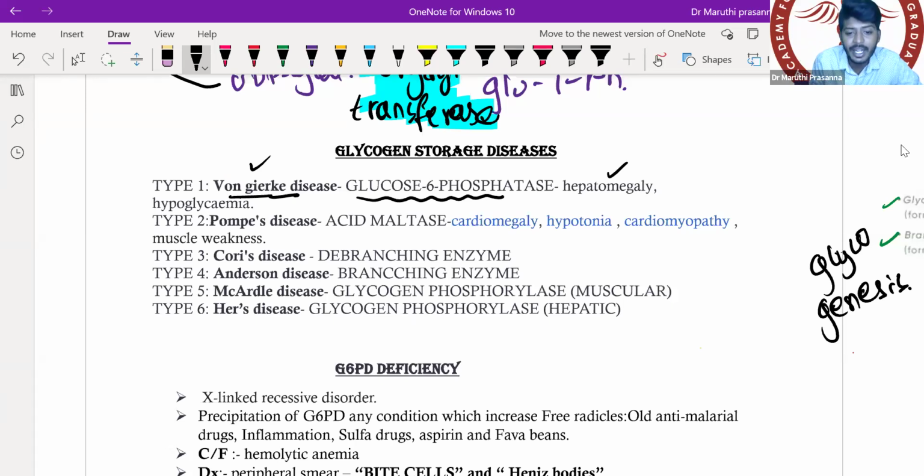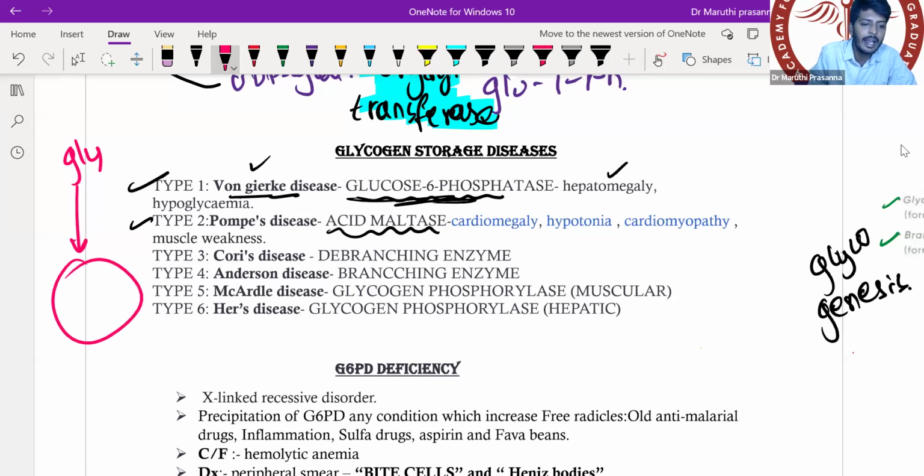So glucose 6 phosphatase deficiency is called type 1 glycogen storage disorder. It is also called Von Gierke's disorder. Type 2 is due to deficiency of an enzyme called acid maltase. Sir, what is this acid maltase thing? Now, whatever glycogen is there, glycogen enters the lysosome. In the lysosome, glycogen is broken down by acid maltase. If acid maltase is not there, what will happen? Inside the lysosome, glycogen will get stored.